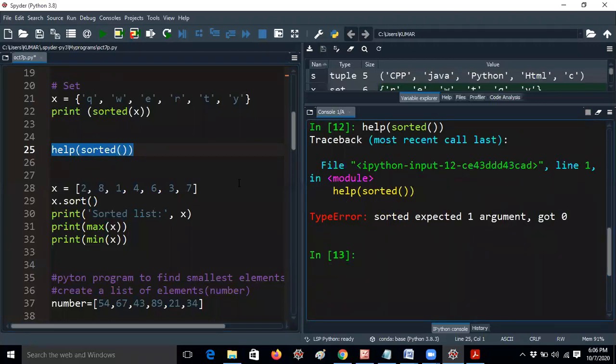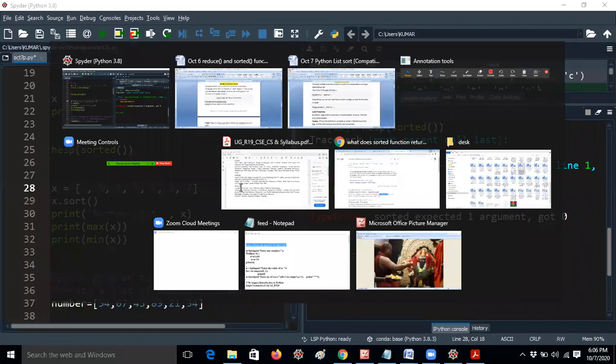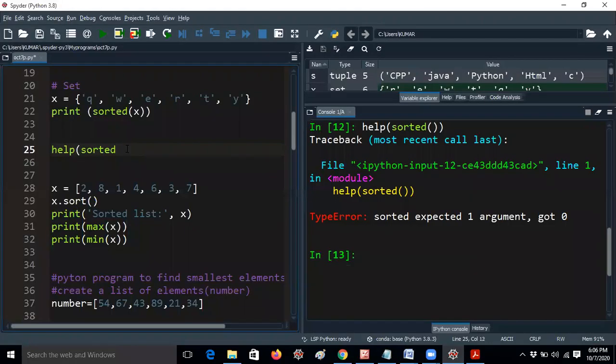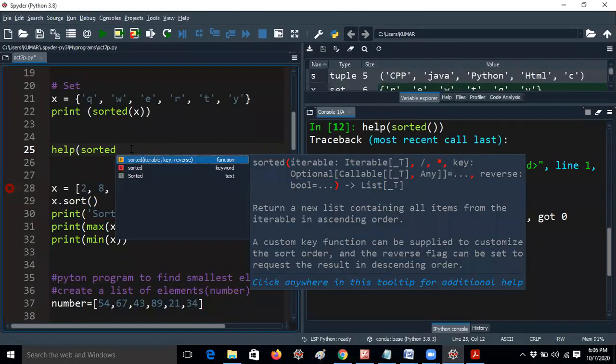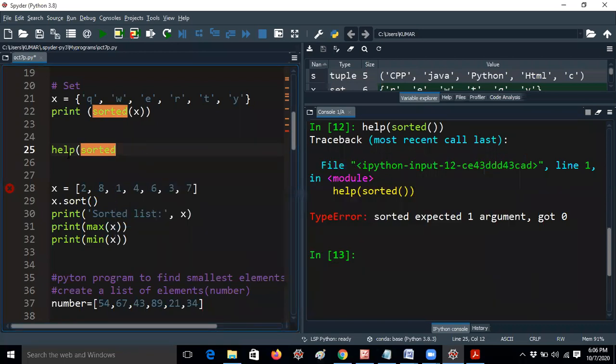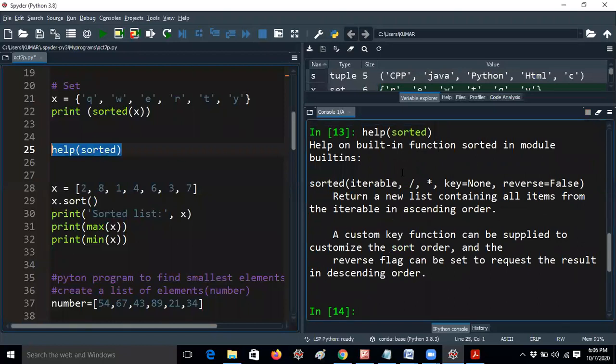One minute, guys, let me check sorted like this. I will use the sorted keyword. Okay, it is showing like this, you can see here, guys. This is an excellent feature we have in Python.